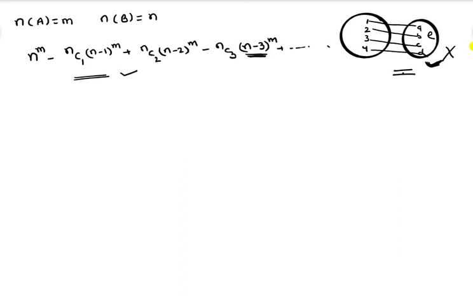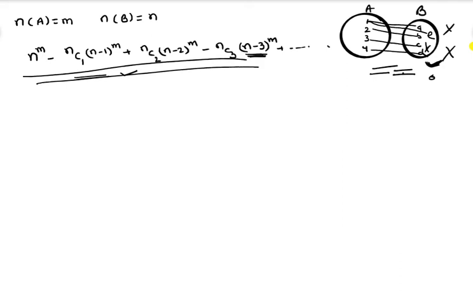You won't get an onto function. Suppose you try to connect element 1 with E, it is not a function at all. That's why the number of onto functions from A to B is 0 if the codomain has more elements. So this is the general formula for finding the number of onto functions from A to B.